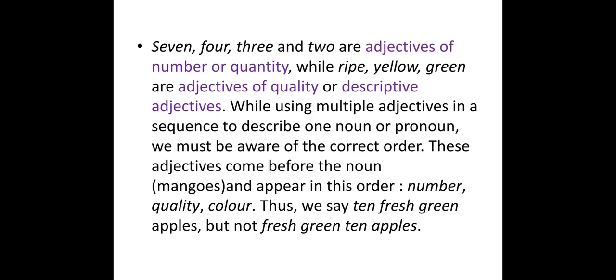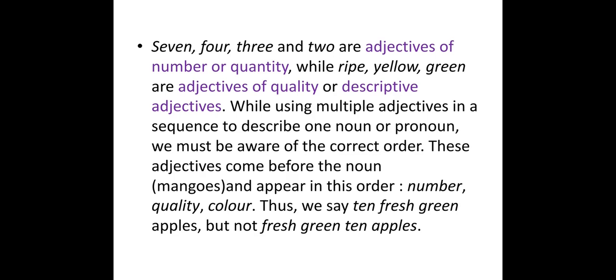While using multiple adjectives in a sequence to describe one noun or pronoun, we must be aware of the correct order. Means whenever we use this kind of adjectives in a sentence, we have to keep the order in mind. These adjectives come before the noun. In mangoes, for example, all these adjectives always come before the noun whenever we use them in a sentence.